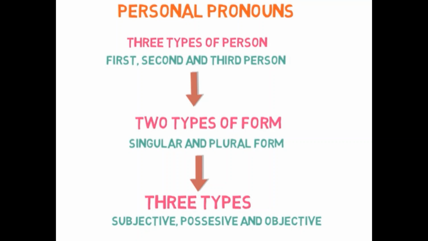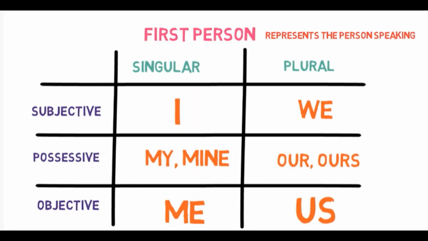So today, till now, let's review. Personal pronouns: 3 types of persons are there: first person, second person, third person. Okay, and there are 2 types of forms: singular form and plural form. There are 3 types of personal pronoun: subjective, possessive, and objective. Okay, so these 3 things you have to keep in mind as we go further.